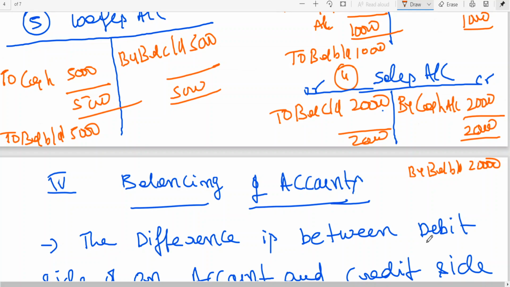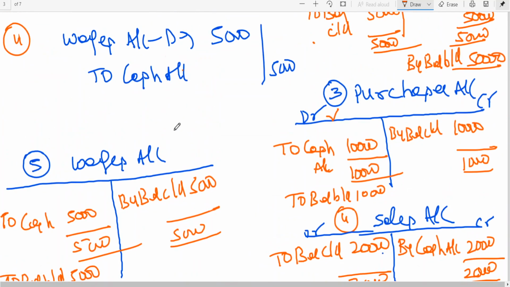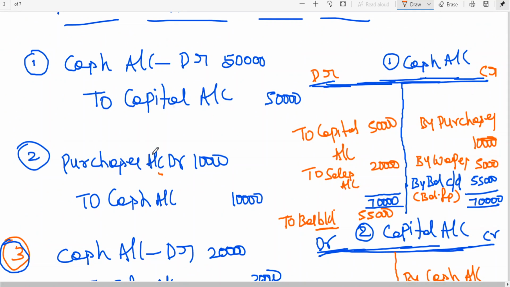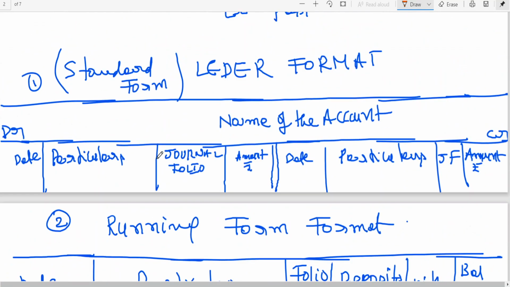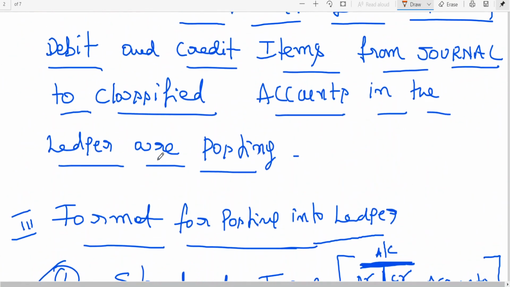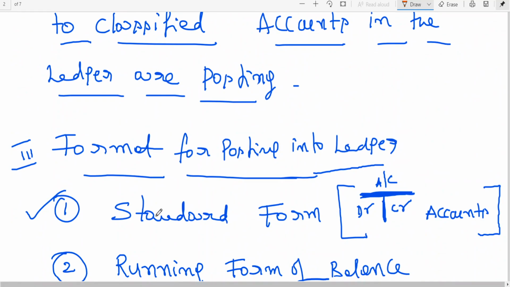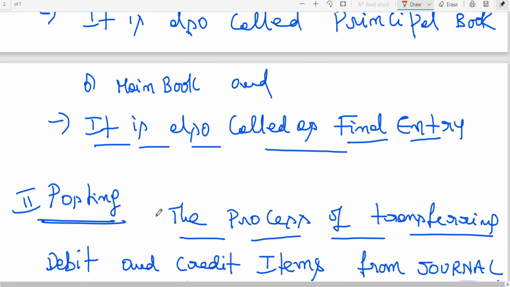In the next class we will also take one more example to prepare a trial balance. That is a comprehensive example. With that you will have some clarity of thoughts on how to go for ledger accounts. Initially these things are theoretical points from a true or false statement point of view, but my advice to MPC students particularly, you need to practice a bit, my dear friends. Which format generally will we be following? Standard form. That format should be good. So you learn how to go for ledger.